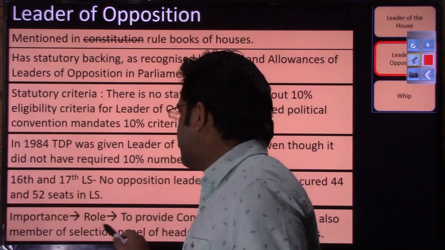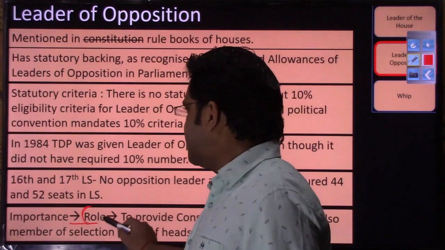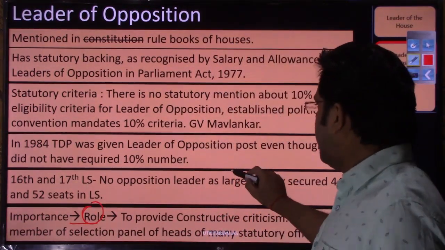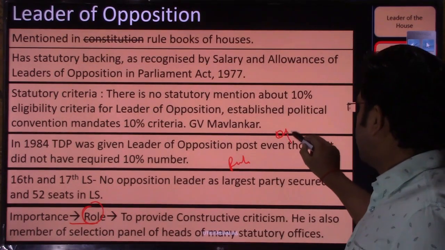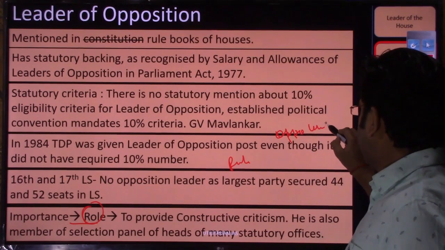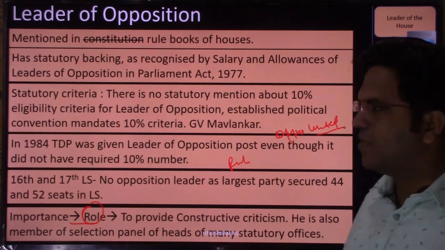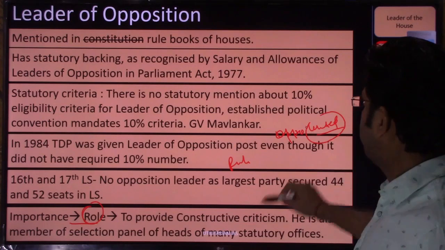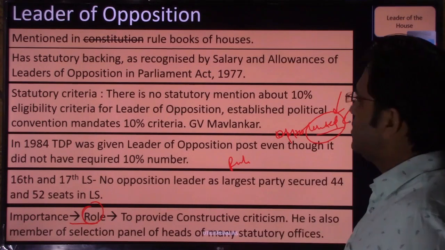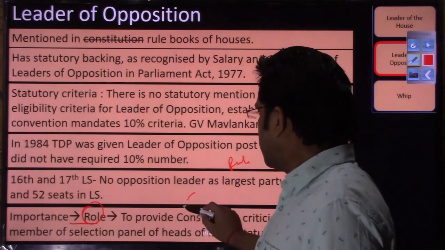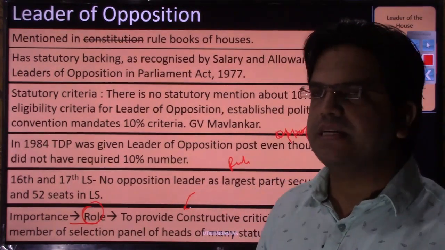Next point, what is the importance or role of the leader of opposition? The role of the leader of opposition is to engage the ruling party in constructive dialogue. They have to keep all the opposition members united, so that they can have a constructive debate and discussion on matters of general public importance. They also ensure the accountability of the executive towards the legislature. Along with the committee system, you can also add that opposition members hold them accountable through question hour, through various debates and discussions.